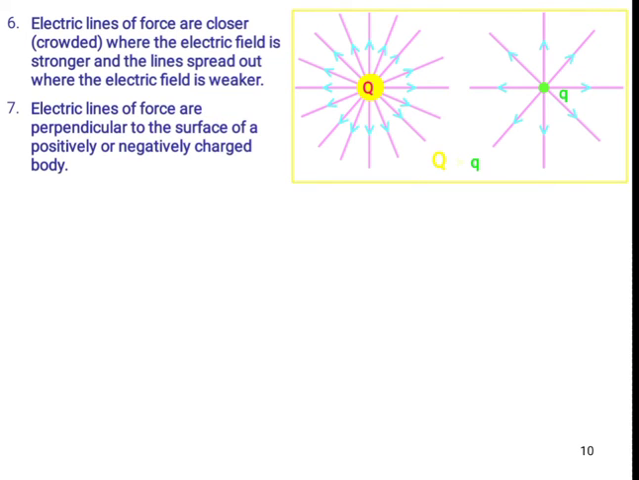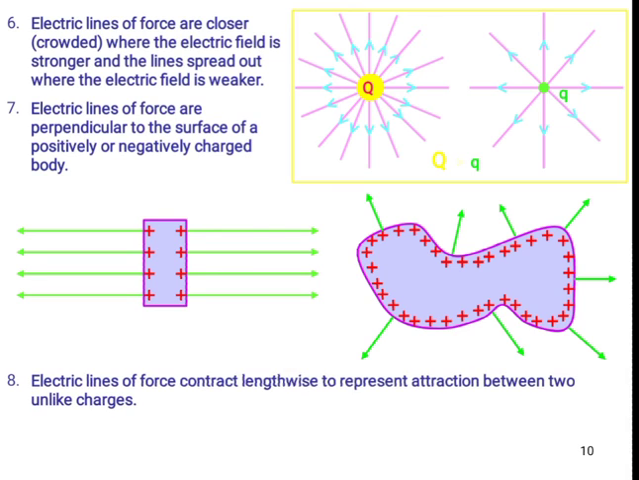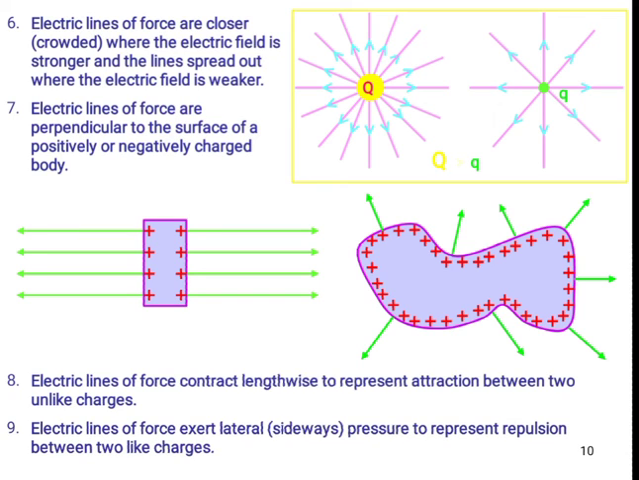Next one, electric lines of force are perpendicular to the surface of a positively or negatively charged body. So always they are perpendicular. Okay. Electric lines of force contract lengthwise to represent attraction between two unlike charges. Electric lines of force exert lateral pressure to represent repulsion between two like charges.